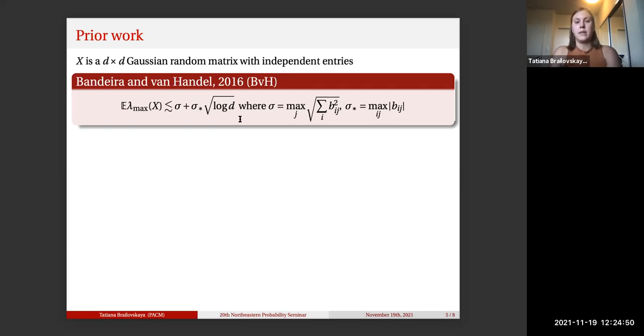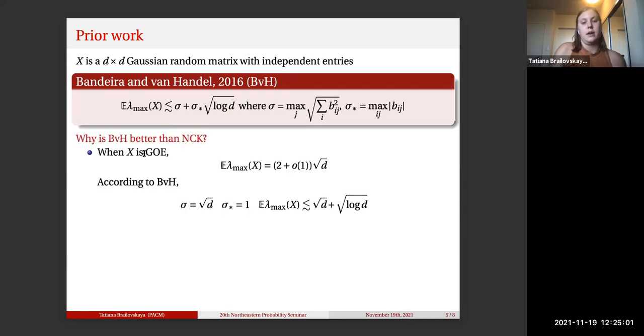But furthermore, the important thing is that it properly captures the asymptotic behavior of the eigenvalues of the GOE and the diagonal matrix. Let's briefly review. I already told you that the expectation of the largest eigenvalue of the GOE behaves like square root of the dimension. If we plug this into this new inequality of Bandeira and van Handel, we get that the largest eigenvalue should be bounded above by square root of the dimension plus square root log of the dimension.